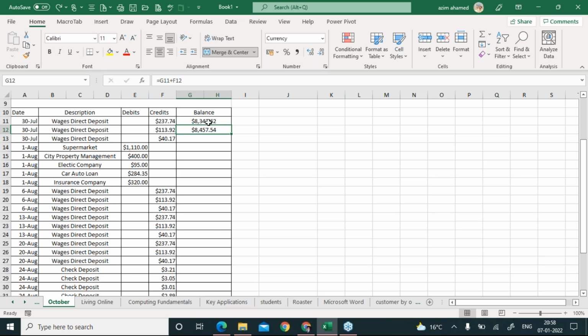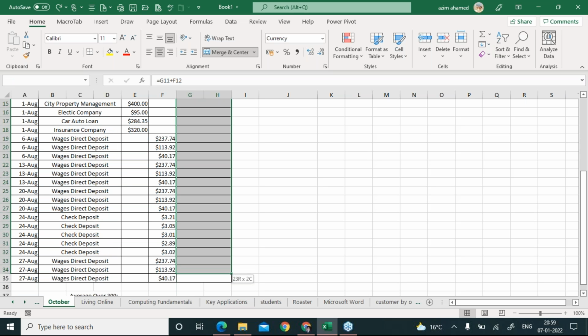We all know that when we move one cell down, the cell address gets changed, but it is not saying you have to use the drag and drop feature. So you have to start selecting from G12 to the end of the cells.